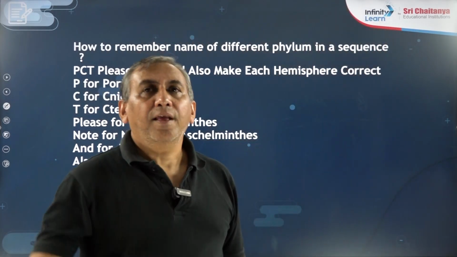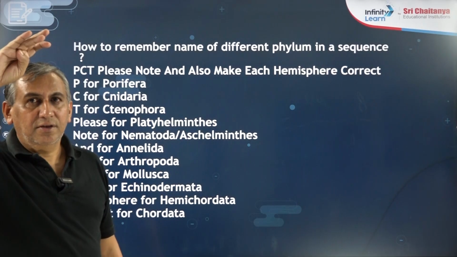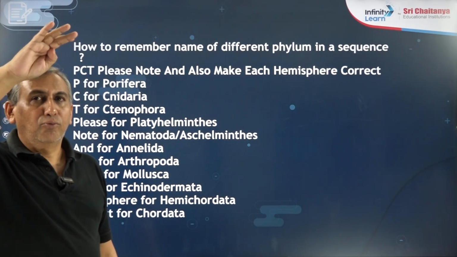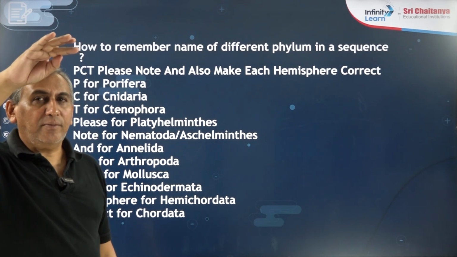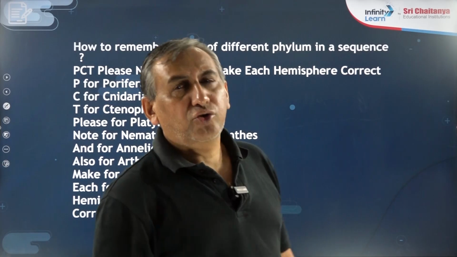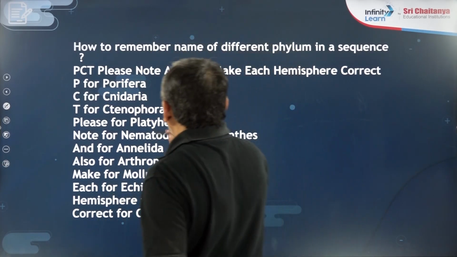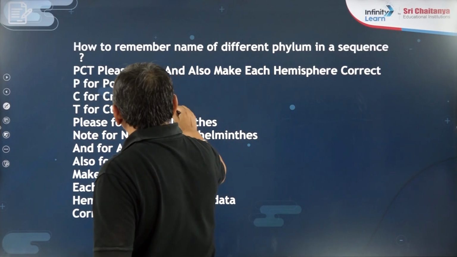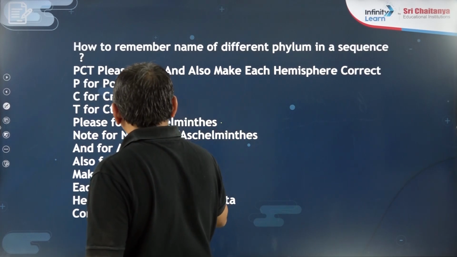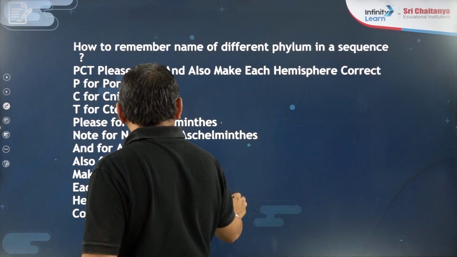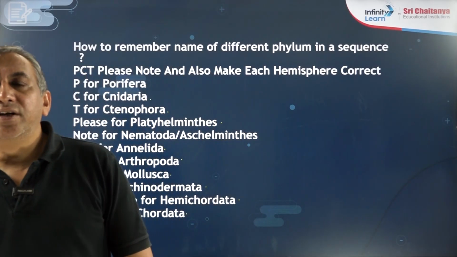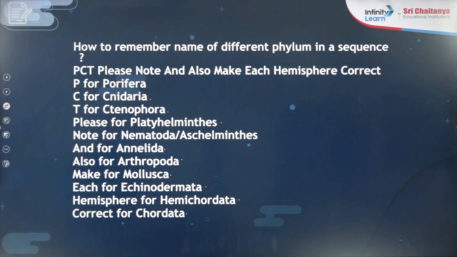Then Platyhelminthes, Aschelminthes, Annelida, Arthropoda, Mollusca, Echinodermata, Hemichordata, Chordata. So how many phyla do we have to remember? 1, 2, 3, 4, 5, 6, 7, 8, 9, 10, 11. Are you getting it? We have to discuss 11 phyla.